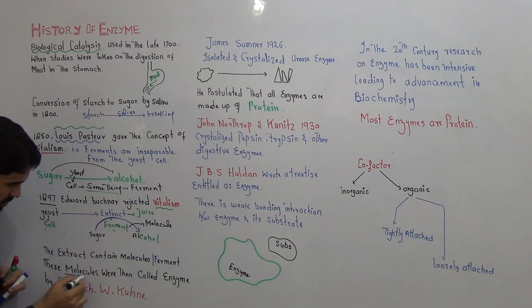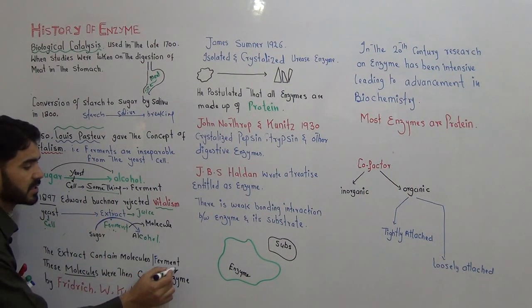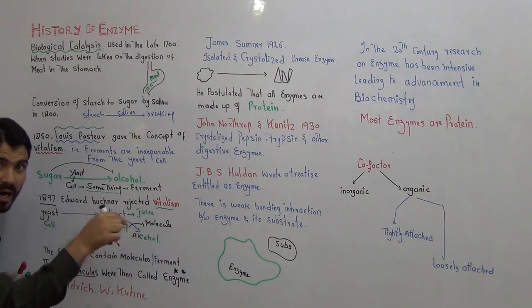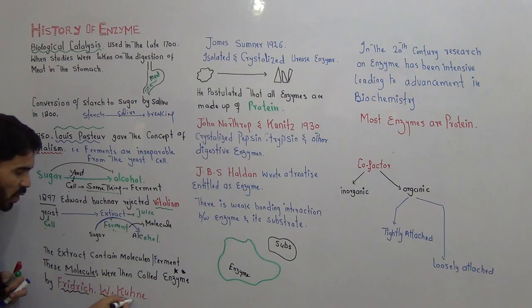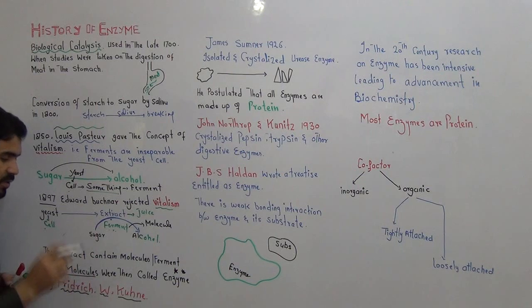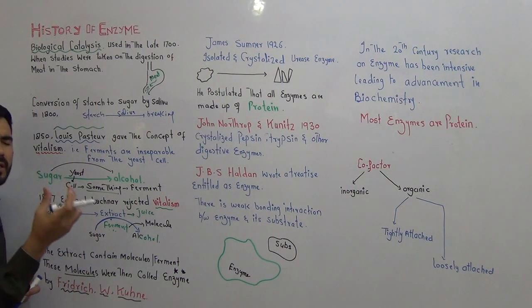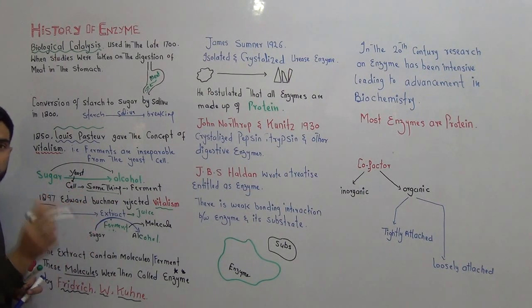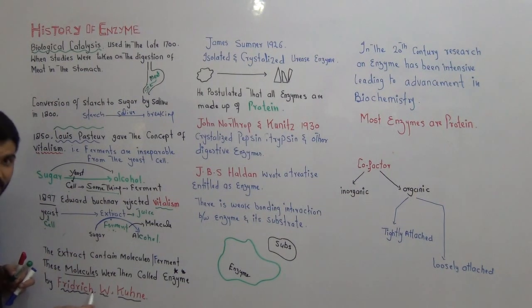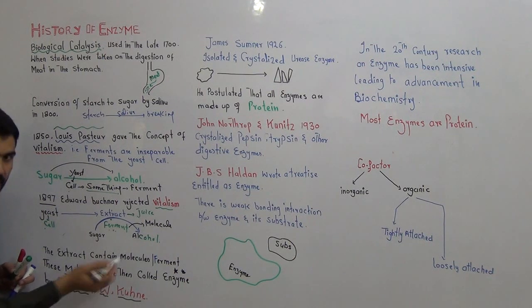These molecules present in the extract were first called enzymes by a scientist called Friedrich W. Kühne. He is the first scientist who gave the word enzyme.